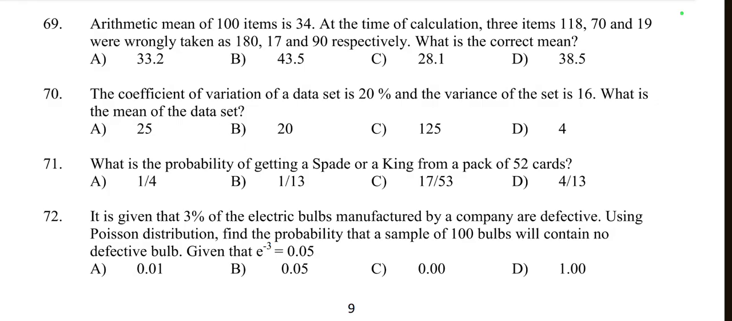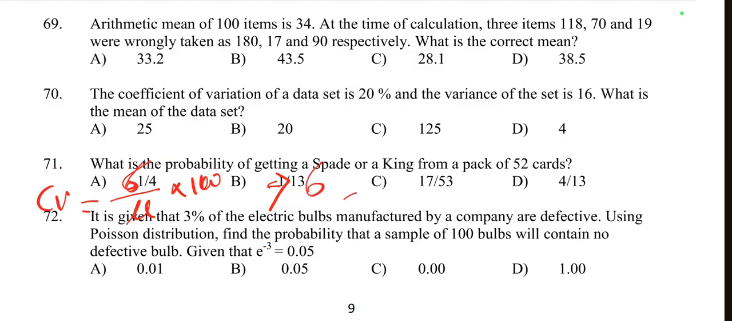Coefficient of variation. The coefficient of variation, CV, is equal to sigma by mu into 100. Sigma means standard deviation, mu means mean. The formula is standard deviation by mean into 100. Now we find out the value of sigma.